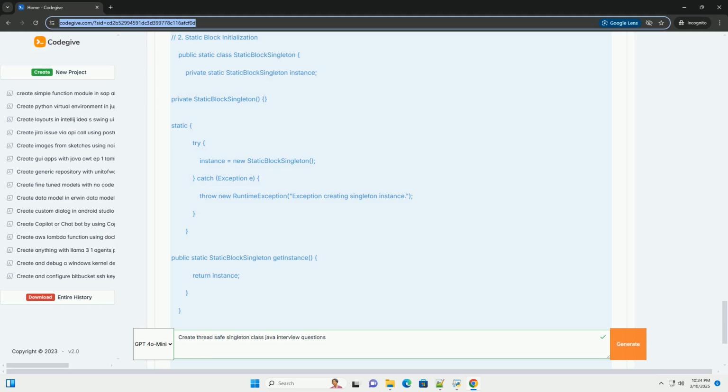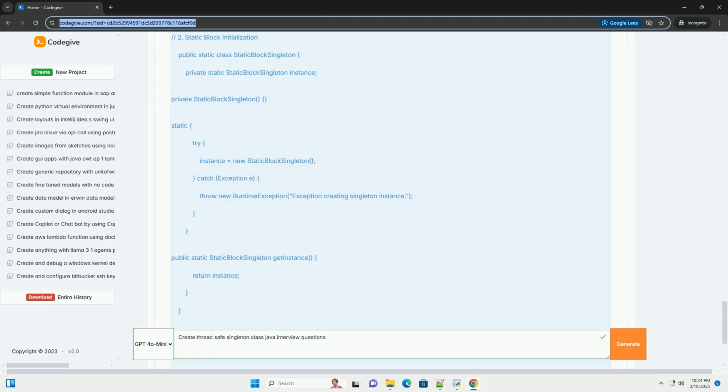2. Why thread safety matters in singleton implementation. In a multi-threaded environment, multiple threads might try to access the getInstance method simultaneously. Without proper synchronization, this can lead to the creation of multiple instances of the singleton class, violating the fundamental principle of the pattern. Imagine this scenario.